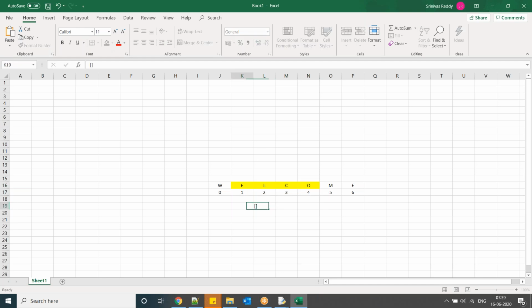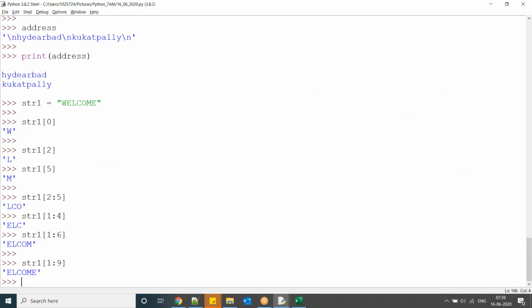So here you have to write 1 colon 5. 1 colon 5 means it is going to consider 1, 2, 3, 4 only. Even if you specify more than that, whatever positions it has, it will display. So 1 to 9 means 1 to 8, but we have only 1 to 6, so it is going to display that.